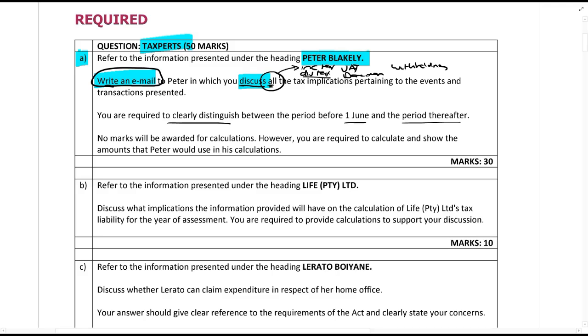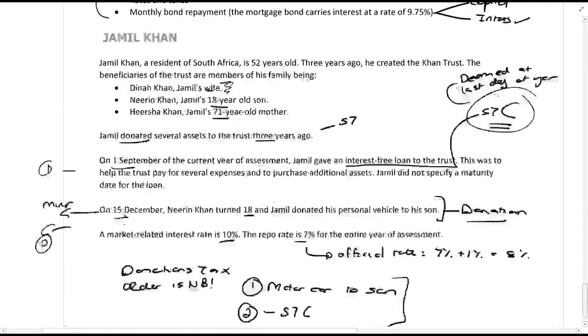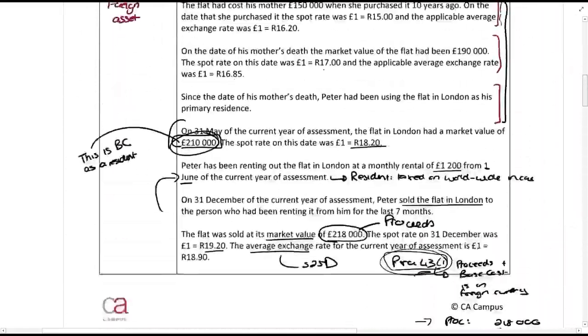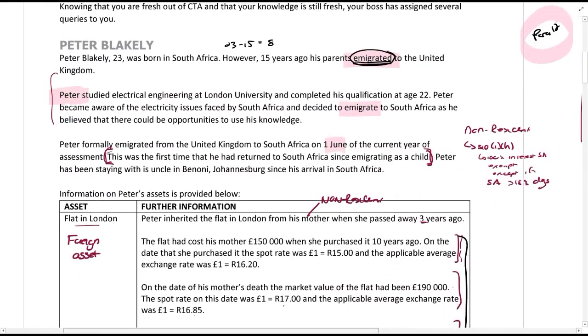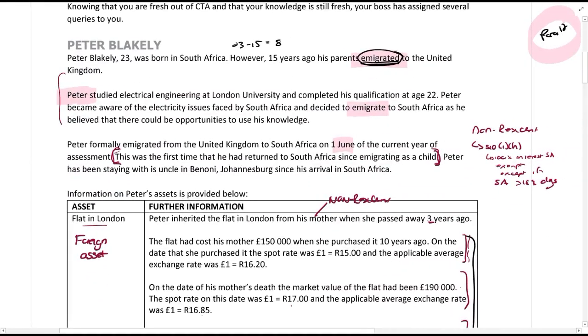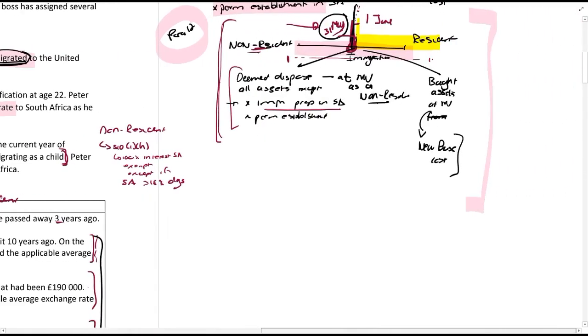Okay, so let's go back to the question. Now guys, that's a 30-mark discussion question. It has been done like that, even for 40 marks in the past. So be aware it can be done. Okay, so let's talk about this Peter Blakely story again. I'm just going to start a little bit fresh here